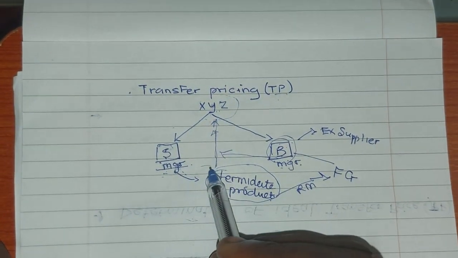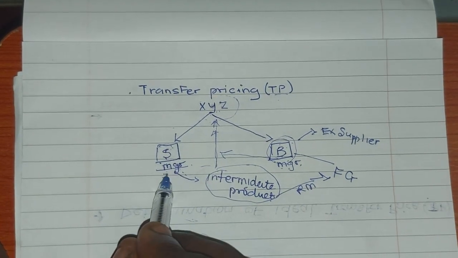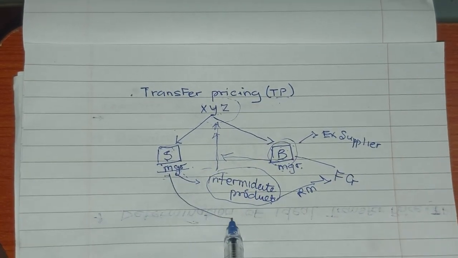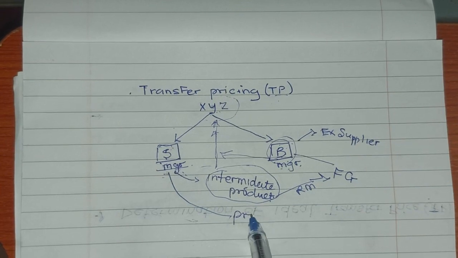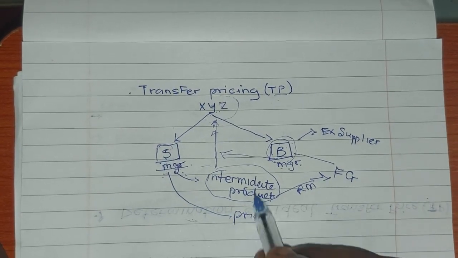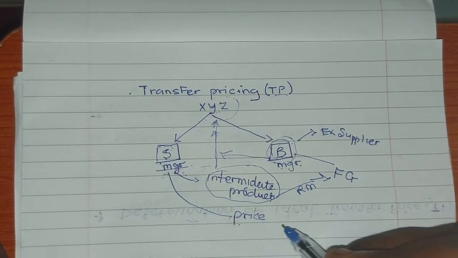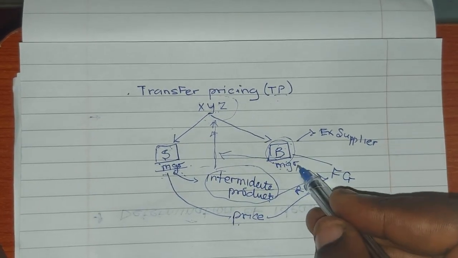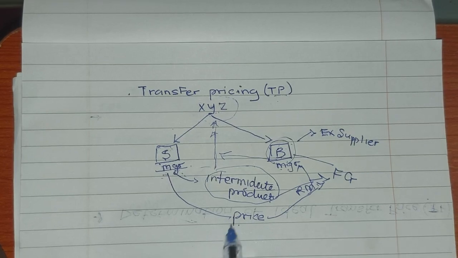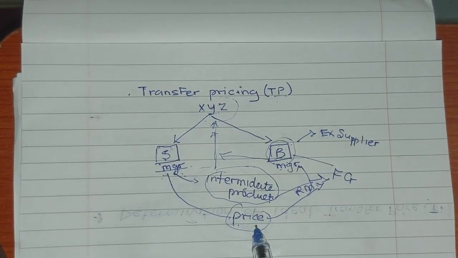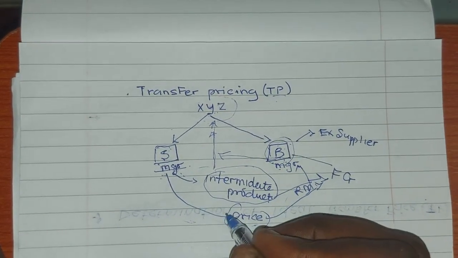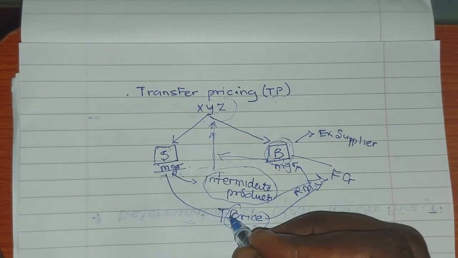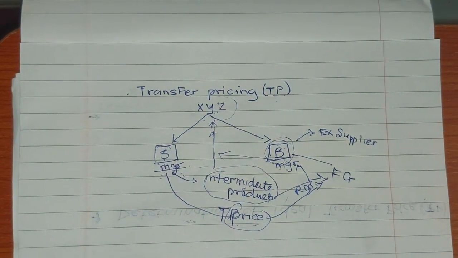Now, the price at which S sells to B is called the transfer price. So what is a transfer price?